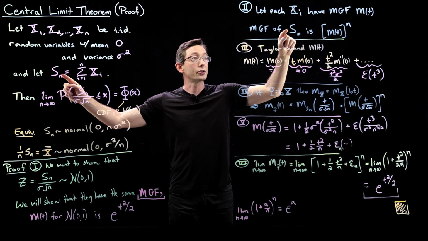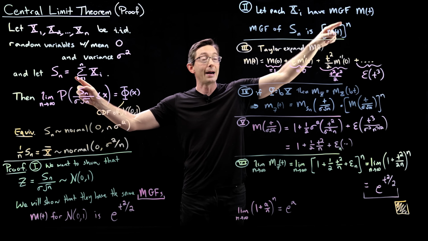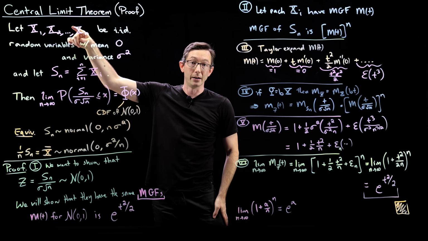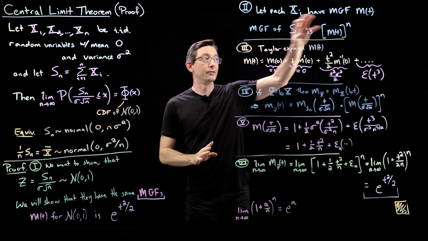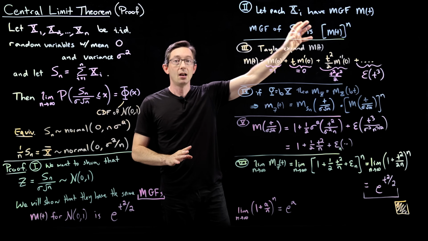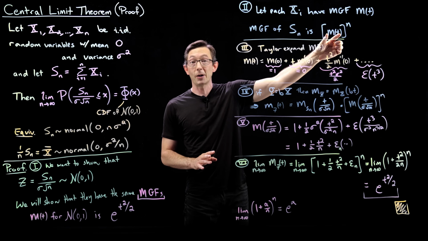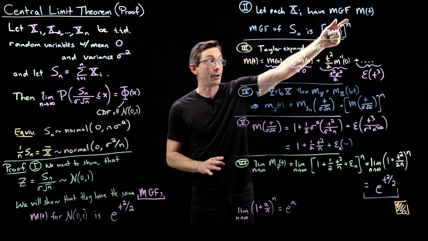So the moment generating function of Sn is just m to the power n, where m is the MGF for each of these random variables. Good. This is kind of the simplest step here. Now what we're going to do is try to get an expression for this m of t and then take it to the power n.